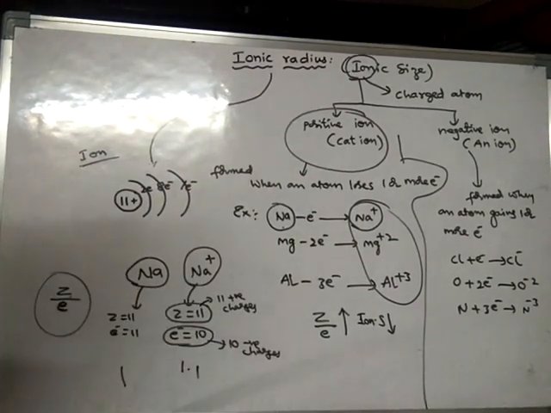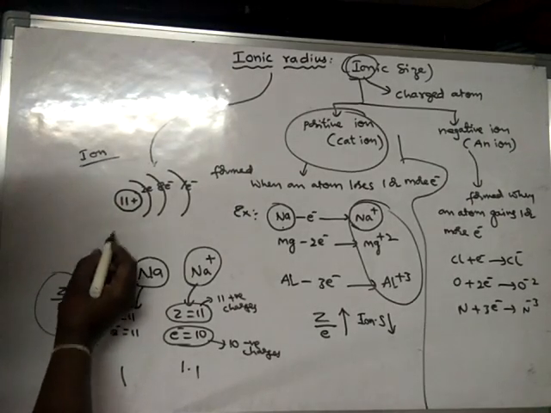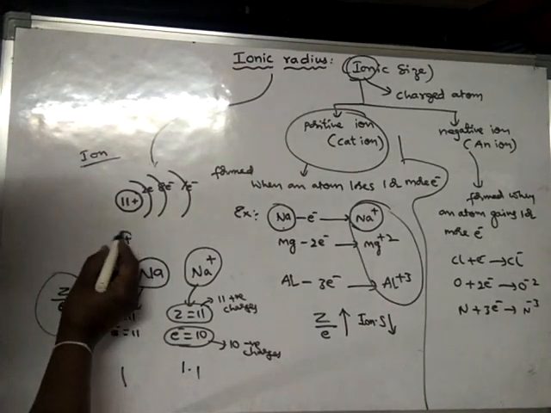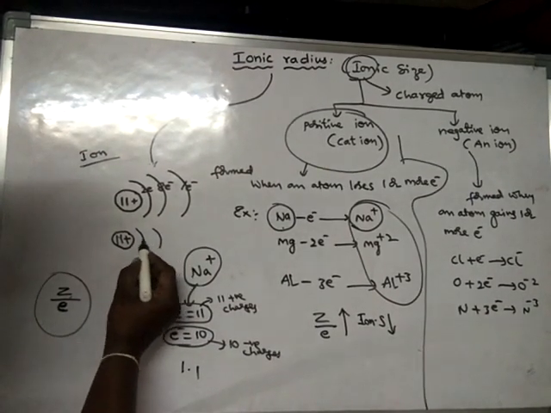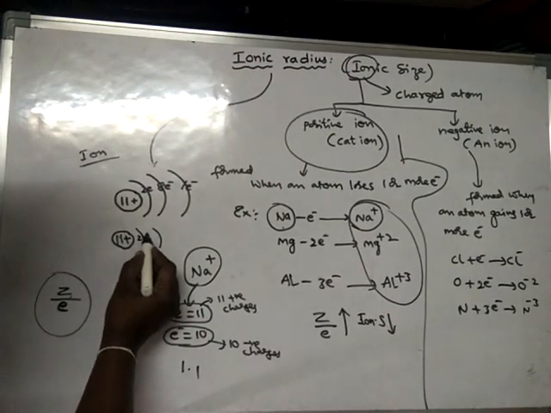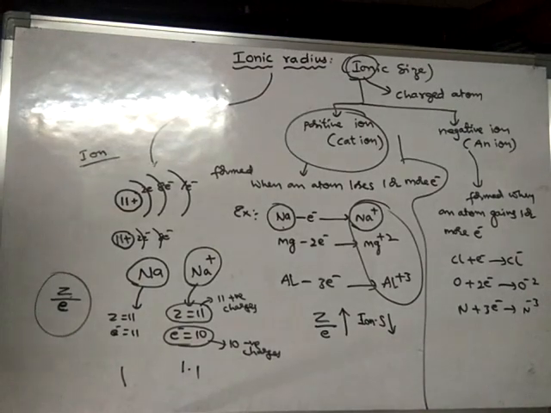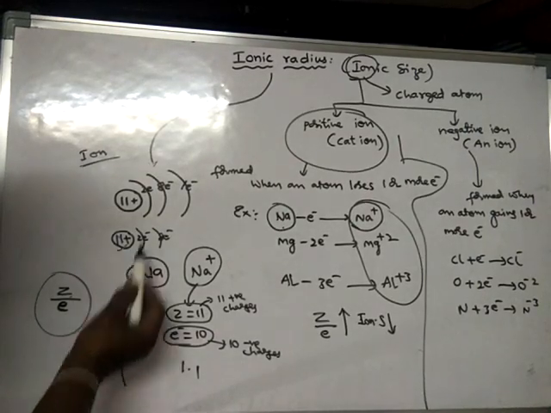But in the sodium ion, what happens? If you compare the sodium atom with the sodium ion, in the sodium ion the number of positive charges is the same, but the number of negative charges is less. Here only 2 electrons and 8 electrons, so altogether only 10 electrons. It has lost 1 electron from the last orbit. So the number of electrons is less and the nucleus charge is more.